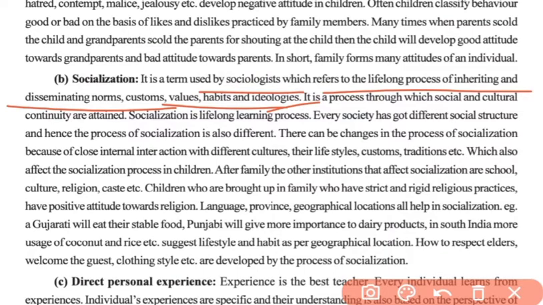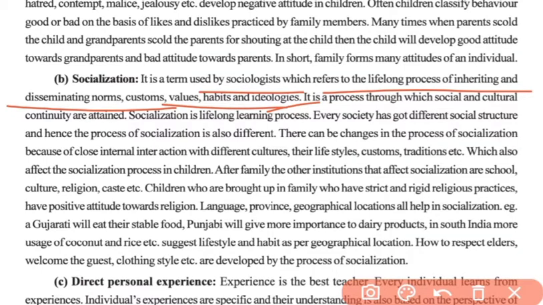So according to sociologists, what is socialization? It is a lifelong process. That is, this process goes on till death. And what is this process? Of inheriting and disseminating norms, customs, values, habits, and ideologies. Which means we inherit, that is, we develop, we gain, and we disseminate the norms, customs, values, habits and ideologies of our society. Okay. So socialization is a lifelong process. Then in every society there are different social structures, and hence the process of socialization is also different.